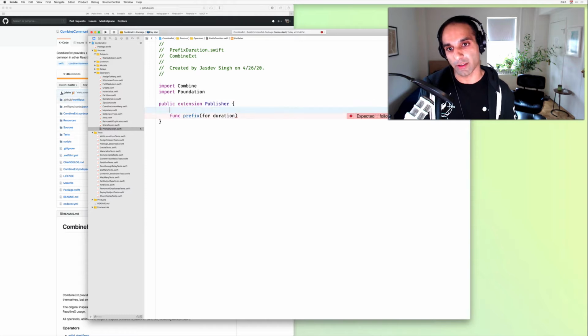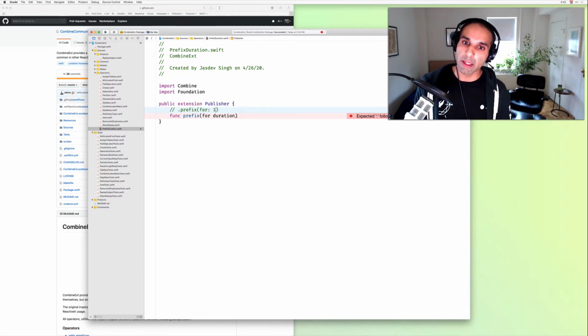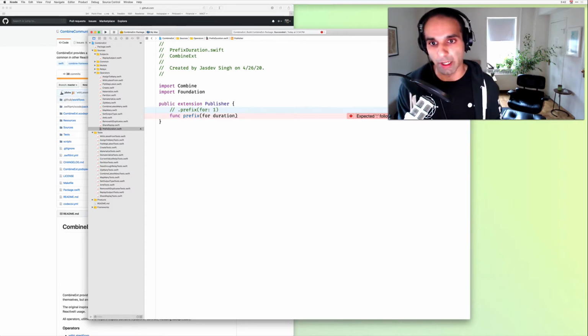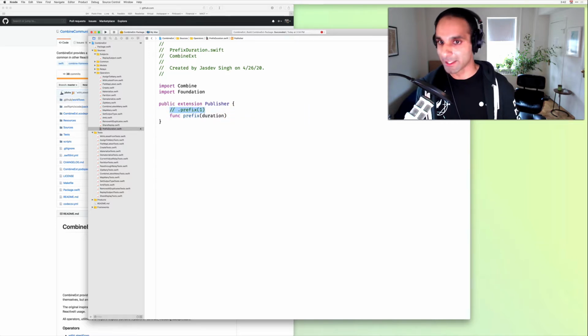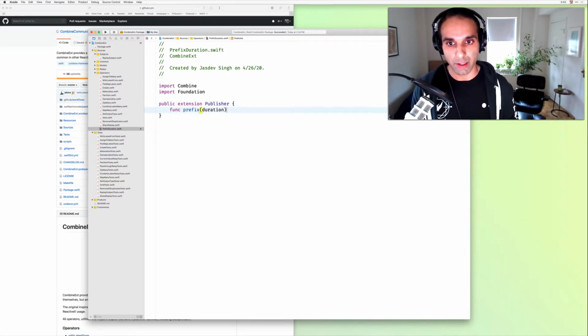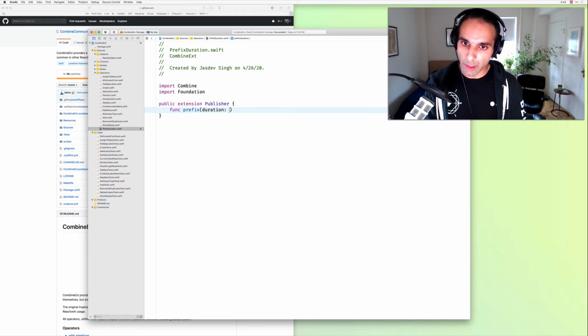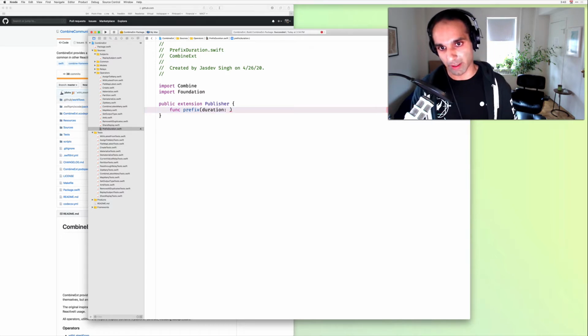The only thing that's weird is that at call sites, folks would write prefix for one, and that may be confusing with prefix one, which is taking the first element from an upstream. So for now I'll do prefix duration, and if that changes in code review, you'll see that in the linked PR.